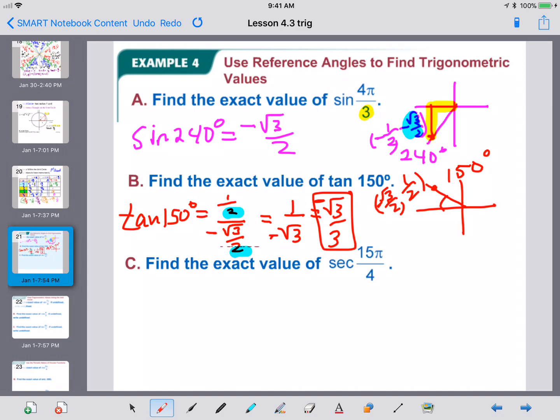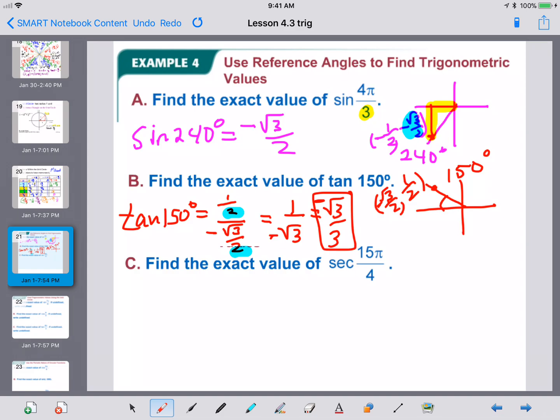The tangent is always negative in the second quadrant and in the fourth quadrant. The tangent should always give you a positive value in the first quadrant and the third quadrant. So be careful with that. Don't make the mistake I almost made there.